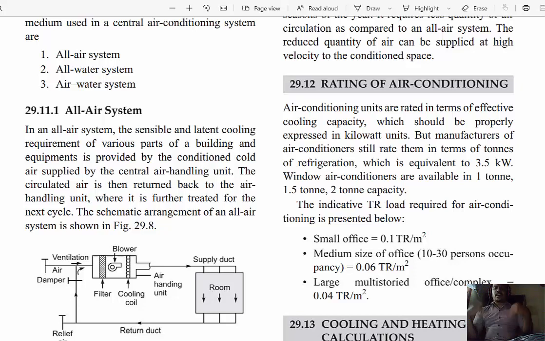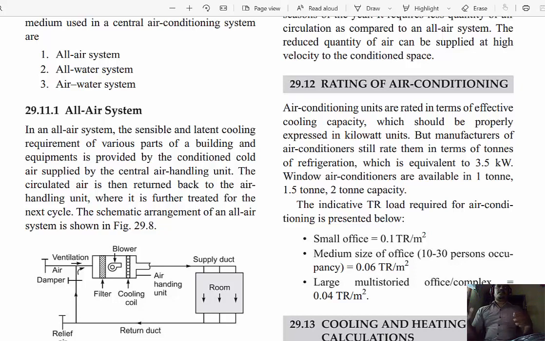We have to fulfill the comfort of all persons. Therefore, it is difficult for us to use higher tonnage, so we have reduced the tonnage. Large places, for example theatres and supermarkets, have a lower amount of air conditioning. The air conditioning temperature differs only slightly when compared to atmospheric temperature. Very high cooling is not possible because the area is very large.